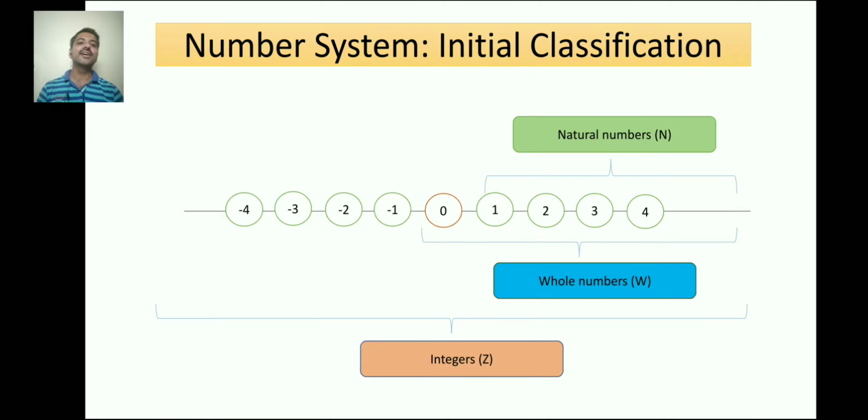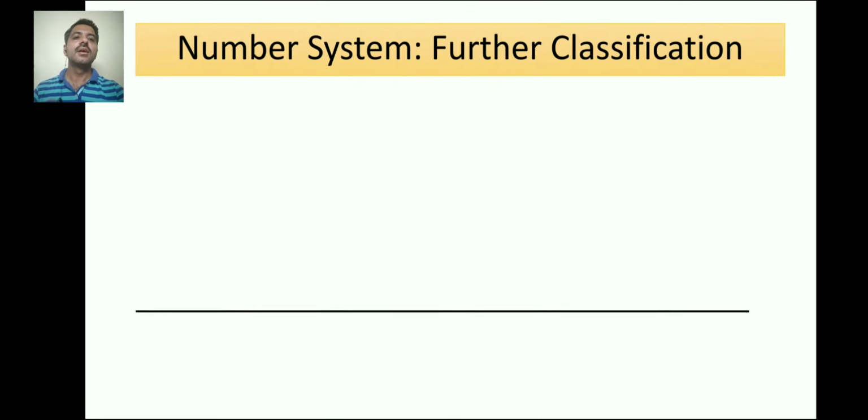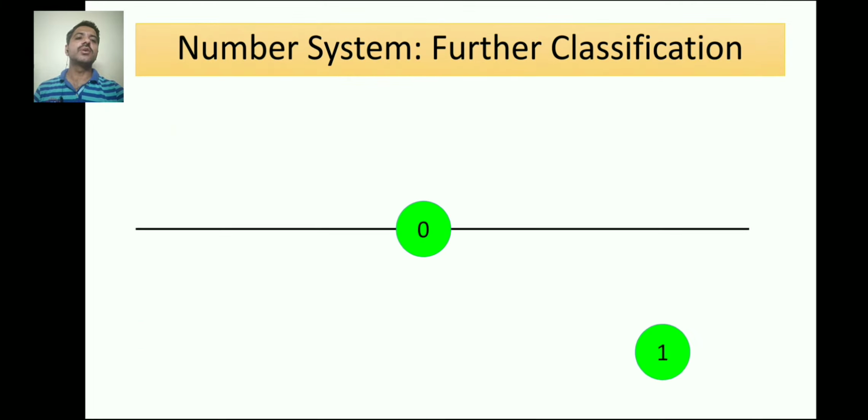Okay, moving further, if I look more closely, if I want to see in between two integers, are there some numbers in between two integers? Yes, there are. So, looking at them, I have taken two integers 0 and 1. So this is the further classification of numbers.